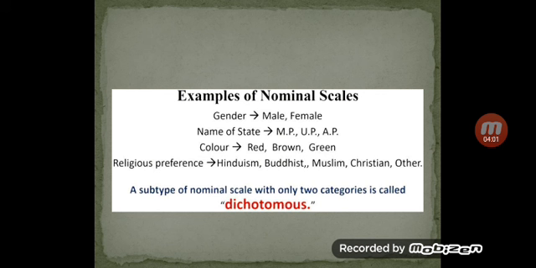The nominal scale can be used for gender, that is male and female. There will be an option like male and female. Name of the state: there are different states like Karnataka, Andhra Pradesh, Madhya Pradesh, UP. They can give these and categorize which state the respondent belongs to. And color: red, brown, green, which color do you like? I can give an option and see how many of them like red, how many like blue, how many like brown. Like that I can segregate. And religious preference: I can give their religions and segregate according to their religion.